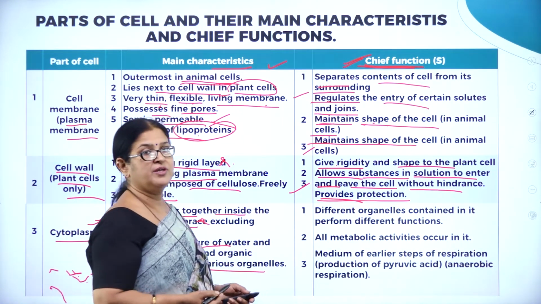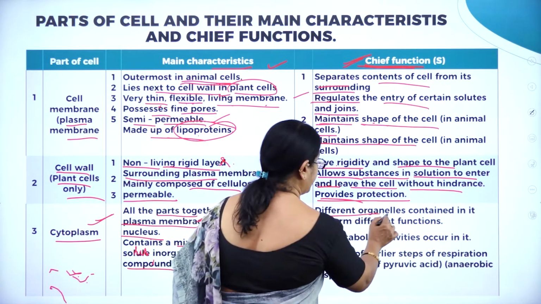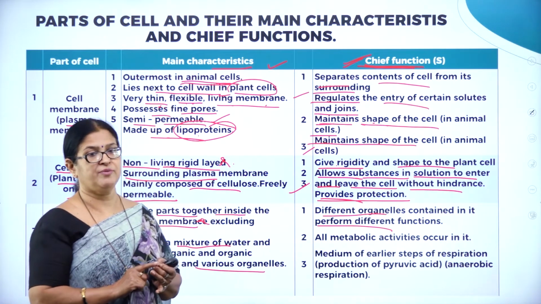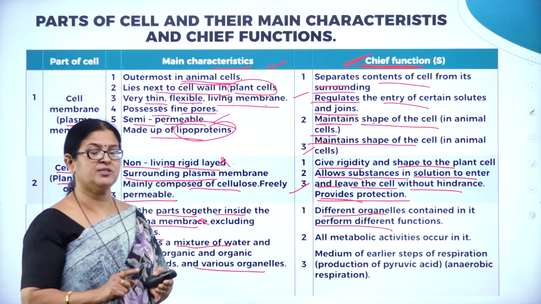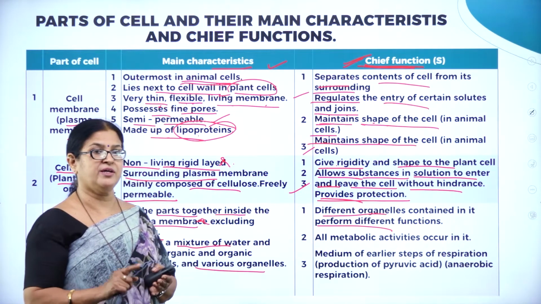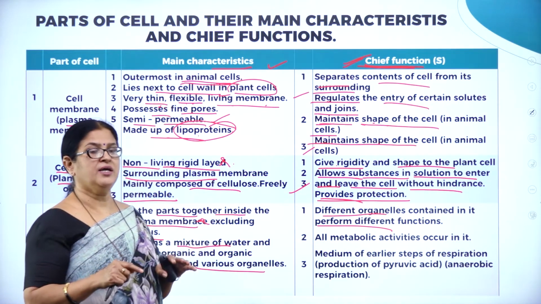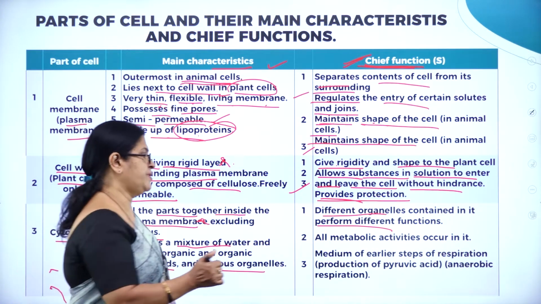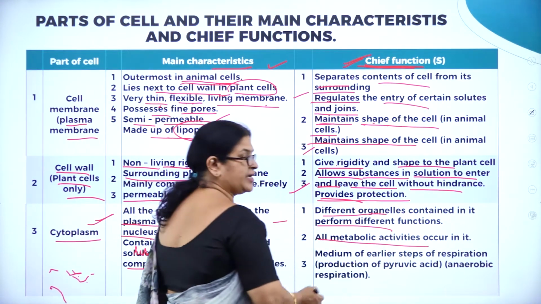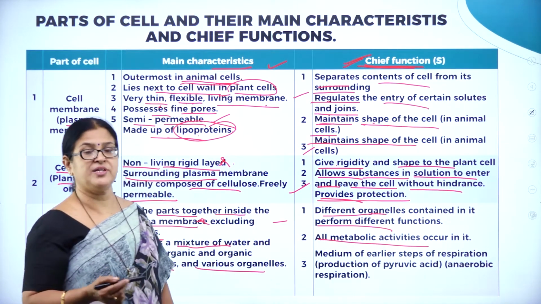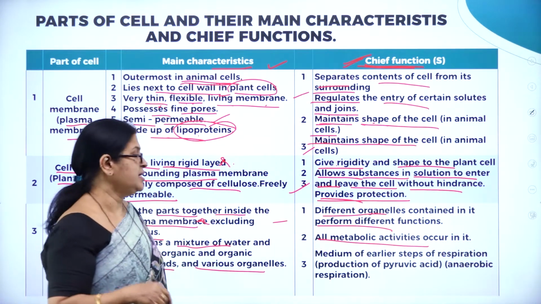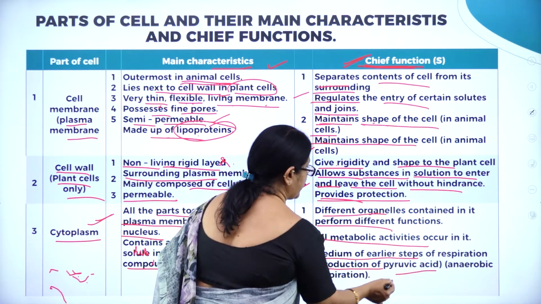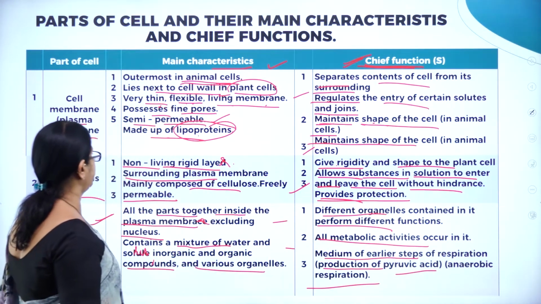Then what is the function of cytoplasm? Different organelles contained in it perform different functions. As we know, the endoplasmic reticulum is involved in different functions, then we have lysosomes, Golgi bodies, mitochondria, and the chloroplast. So all these are the cell organelles found in the cytoplasm. Each one has a specific role or function to perform. All metabolic activities occur in it. So it is a medium of the earlier steps of respiration, production of pyruvic acid, that is the anaerobic respiration.